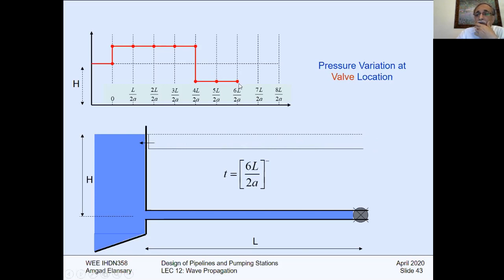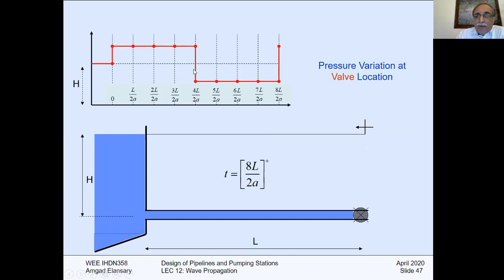Let's start the fourth one. This is the half part, and this is the full. When we reach the last one, it will return back to that point here. So at 8L over 2A, meaning 4L over A, again it will give you the step cycle. So this is a stepwise diagram, which will give you the increase in the pressure, the decrease in the pressure.